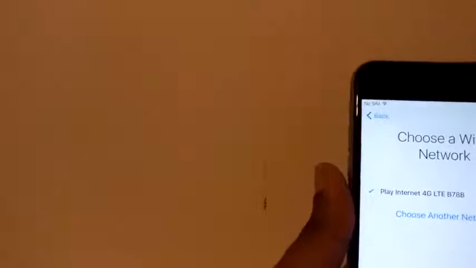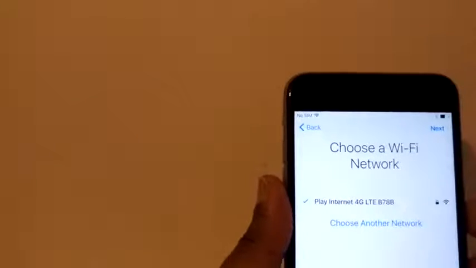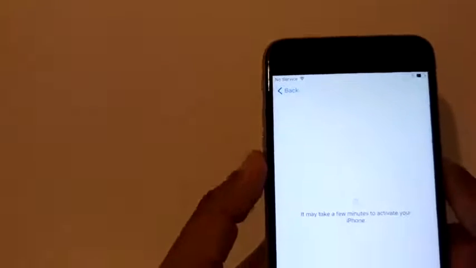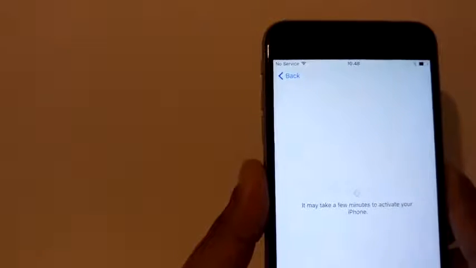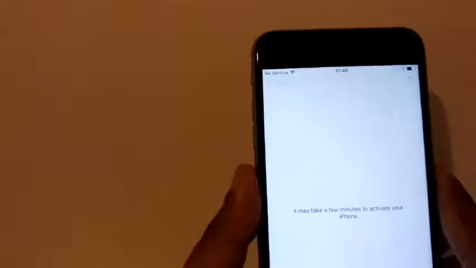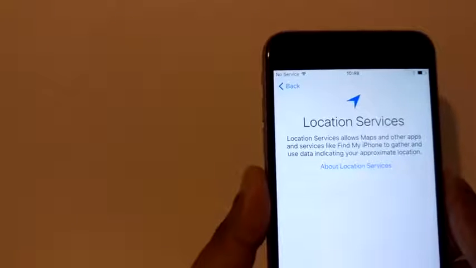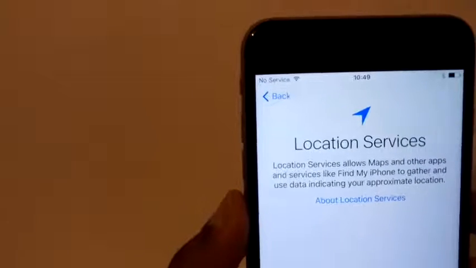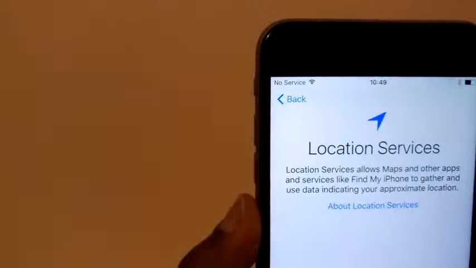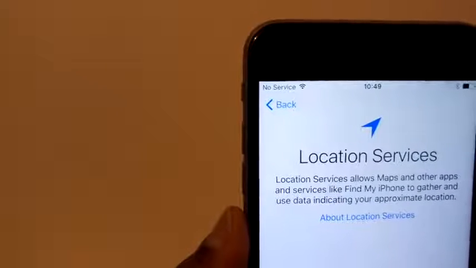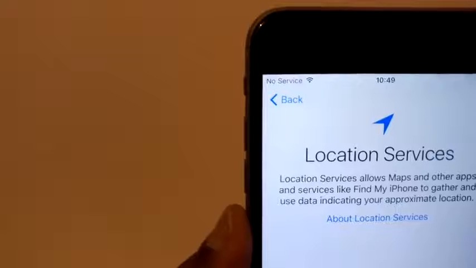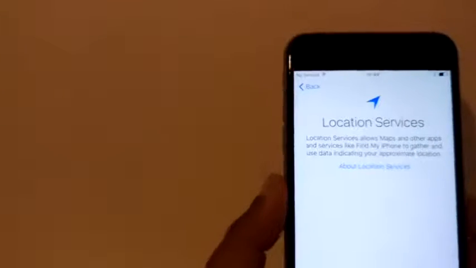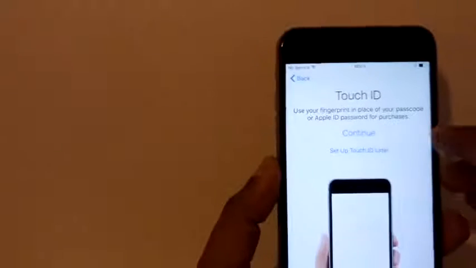You can see it says no SIM card. We can put the same SIM card in again to check. Press next. Let's see what it's gonna say. It may take a few minutes to activate your iPhone. We are waiting, just the procedure we applied. It may take two or three times, and as you see, the same thing is coming as it was coming before. No service. This is just to show you that I didn't change any other SIM card. That's the same SIM card I put before, and the same SIM card I put now, as it shows no service. Okay, now you're going to activate your phone however you would like to.